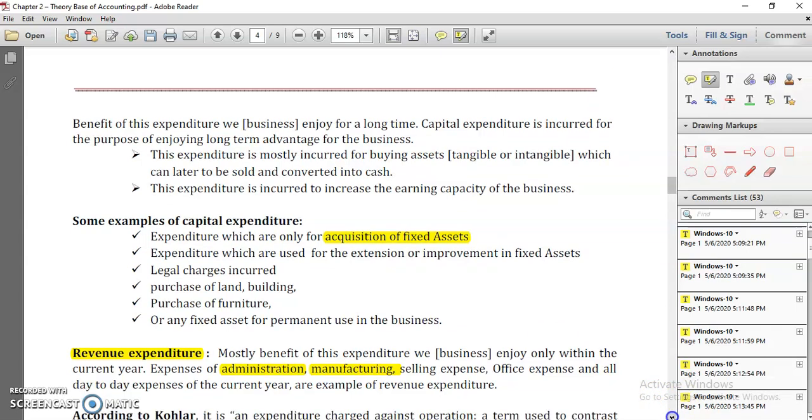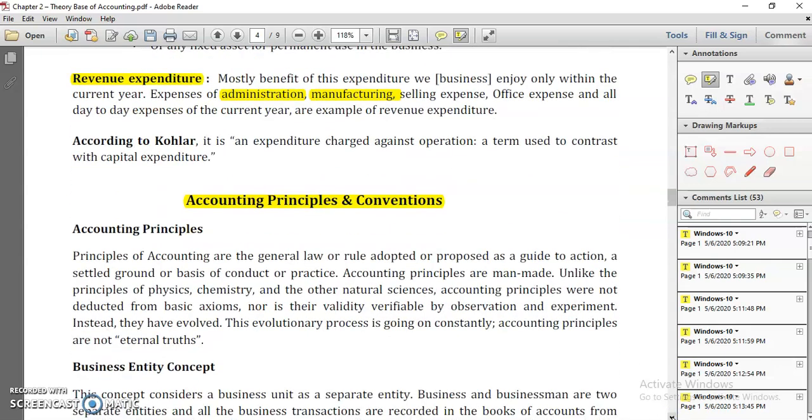Now next topic is your accounting principles and assumptions. Accounting principles, assumptions, or concepts are the ones on which our whole accounting system is based. Like science is also based on some kind of principles.